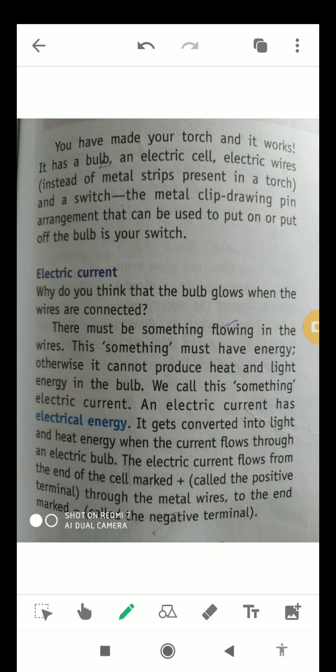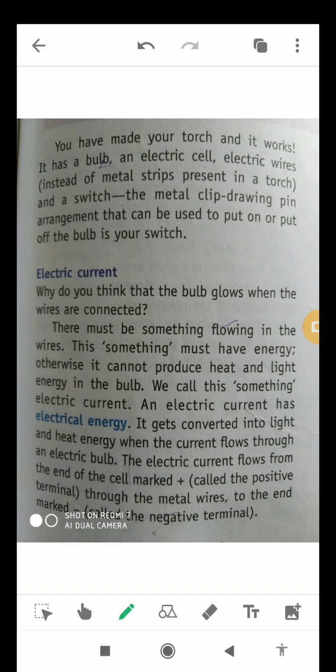Now we'll talk about electric current. Okay students, why do you think that the bulb glows when the wires are connected? Because there must be something flowing in the wires, and this something must have the required energy, otherwise it cannot produce heat and light energy in the bulb. We call this something the electric current. Electric current has electrical energy. So whenever we light something, the electrical energy converts into light and heat energy.